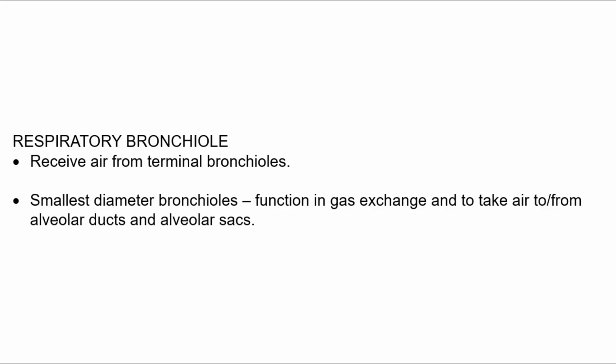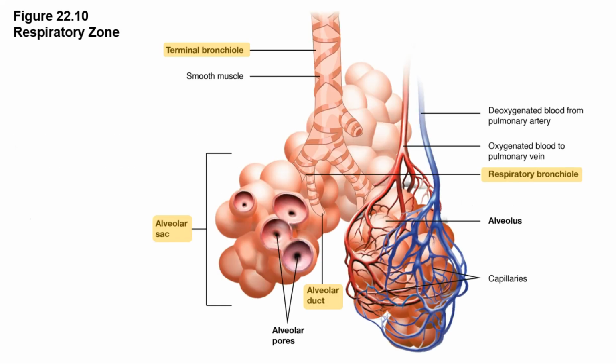The respiratory bronchioles function to take air to and from the alveolar ducts and the alveolar sacs. Figure 22.10 shows the terminal bronchioles connecting to the respiratory bronchioles. The respiratory bronchioles give rise to the alveolar ducts, and the alveolar ducts conduct air to and from the gas exchange clusters called the alveolar sacs.